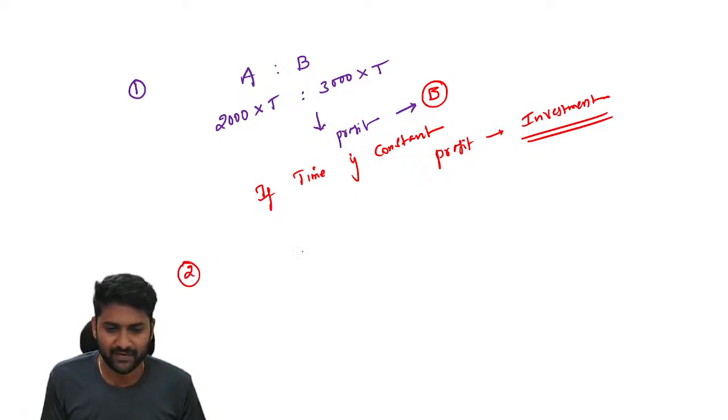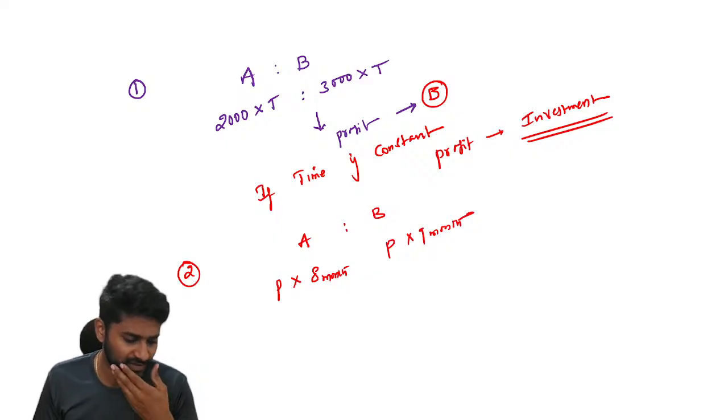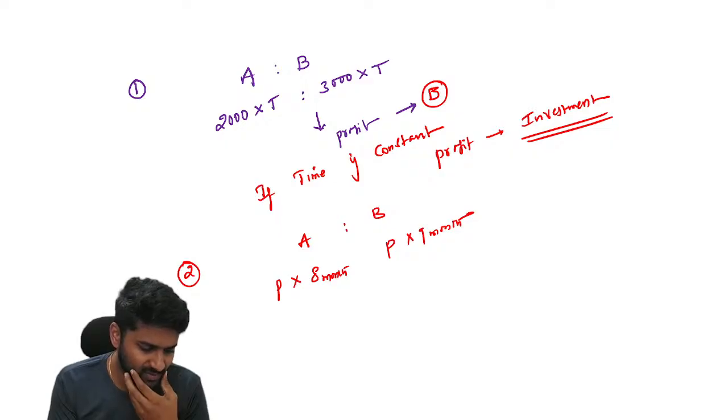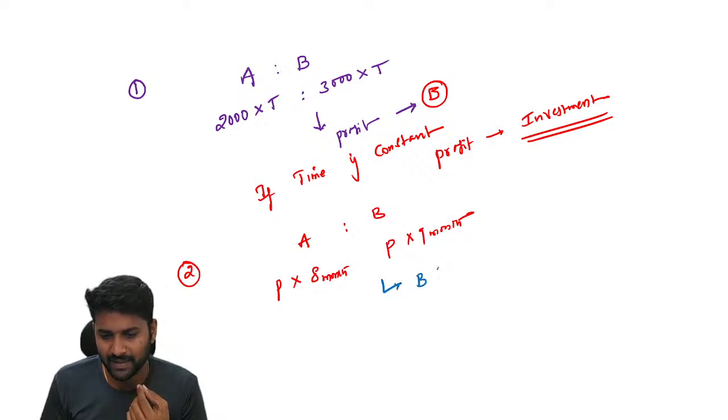In the same way, for example, A and B are two persons. A invested a certain amount P and B also invested P. A was in the business for 8 months and B was there for 9 months. In this scenario, who will get more profit? Definitely B gets more profit.